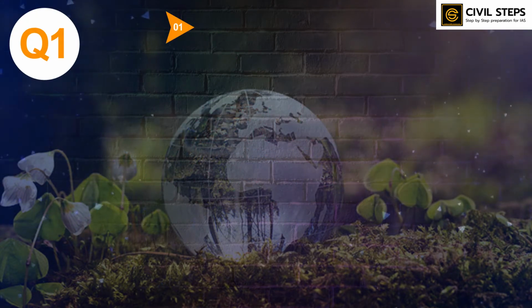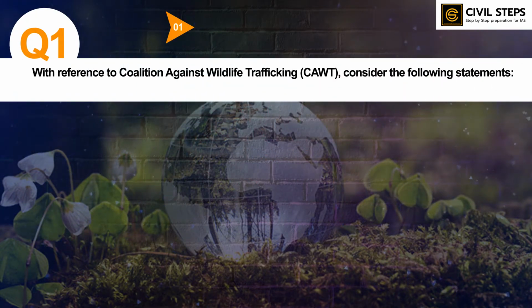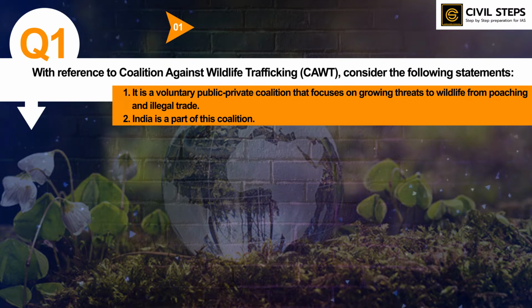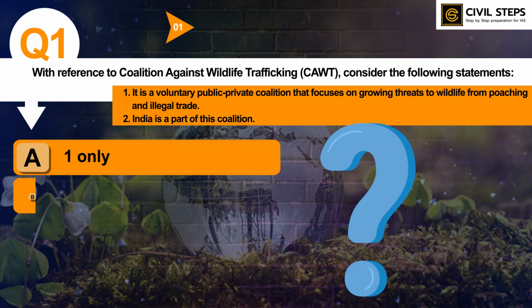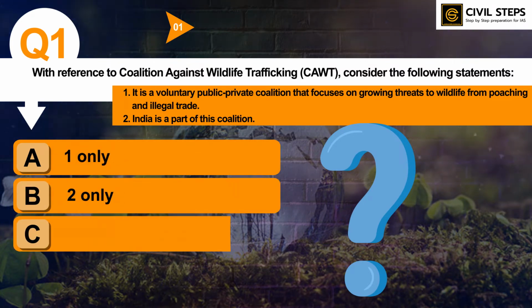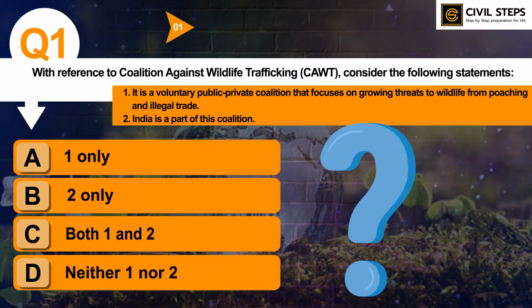So the first question is, with reference to the Coalition Against Wildlife Trafficking, consider the following statements. First, it is a voluntary private-public coalition that focuses on growing threats to wildlife from poaching and illegal trade. Second, India is a part of this coalition. Which of the statements given above is or are correct? Option A, one only, B, two only, C, both one and two, D, neither one nor two. So, you have to tell the correct answer.